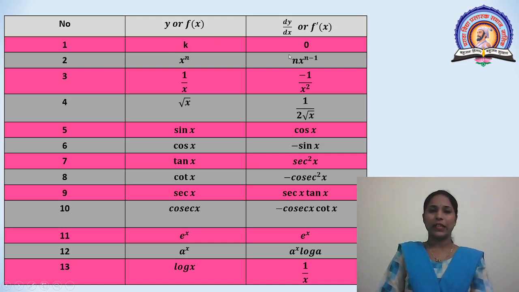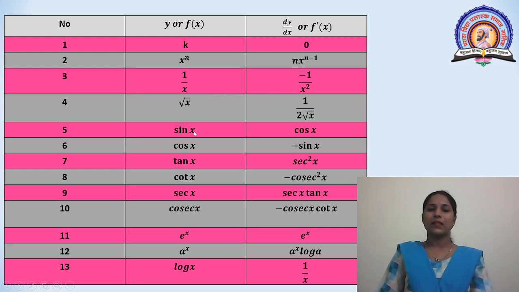Derivative of a constant is 0. Then x raised to n, its derivative is n into x^(n - 1). 1 upon x, its derivative is minus 1 by x square. Then root x, its derivative is 1 upon 2 root x.